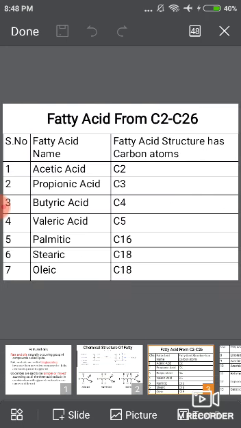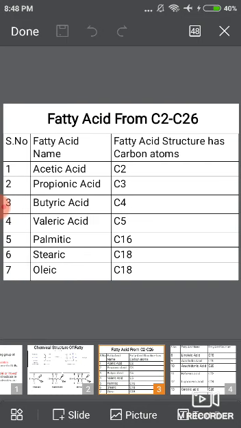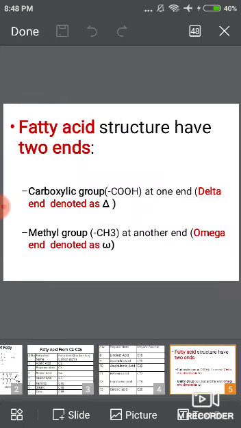Names of fatty acids and the number of carbon atoms present. In acetic acid, the number of carbon atoms is 2. In propionic acid, carbon 3; butyric acid, carbon 4; valeric acid, carbon 5; palmitic acid, carbon 16; stearic acid 18; oleic acid 18; linoleic acid 18; arachidic acid, carbon 20; arachidonic acid 20; behenic acid, carbon 22; lignoceric acid 24; and cerotic acid, total number of carbon atoms 26.